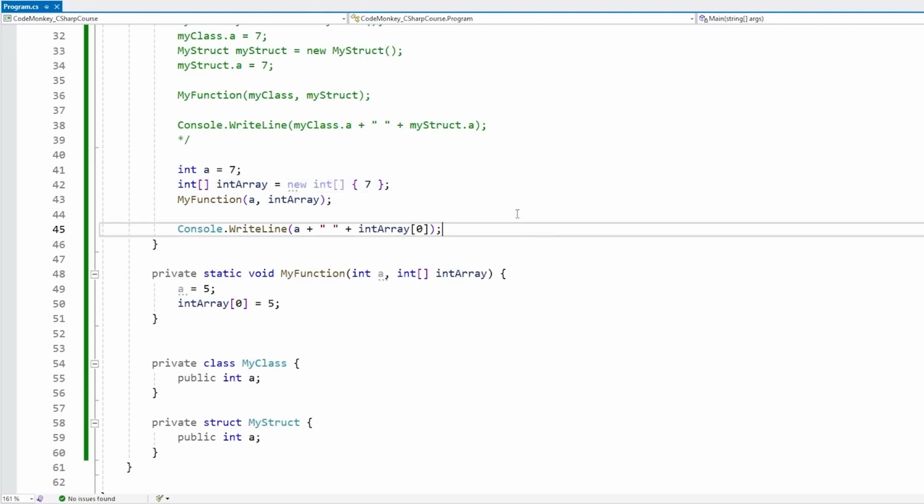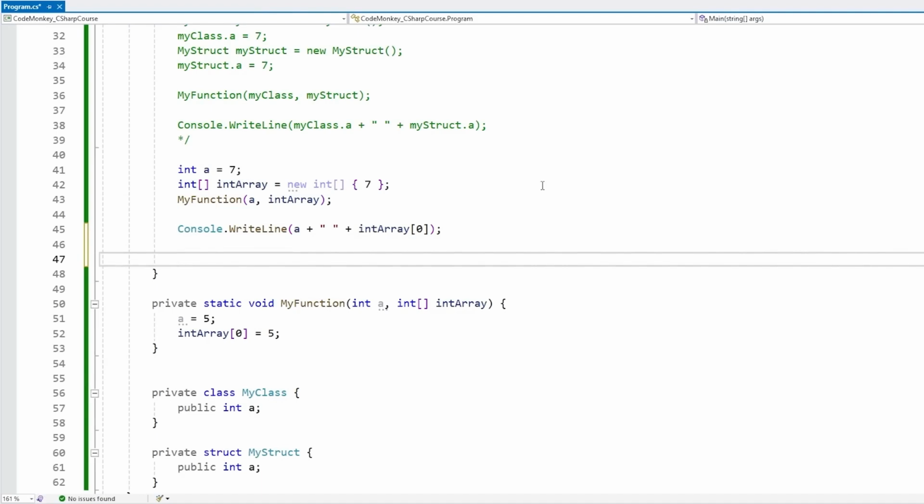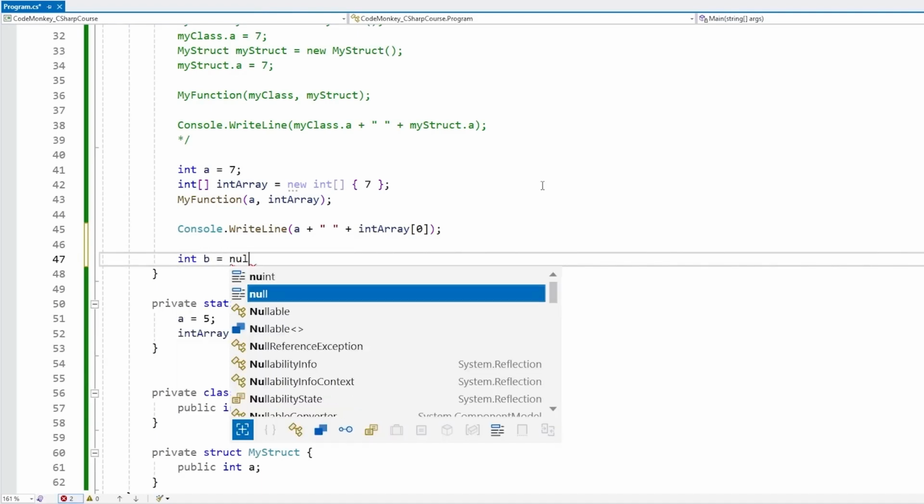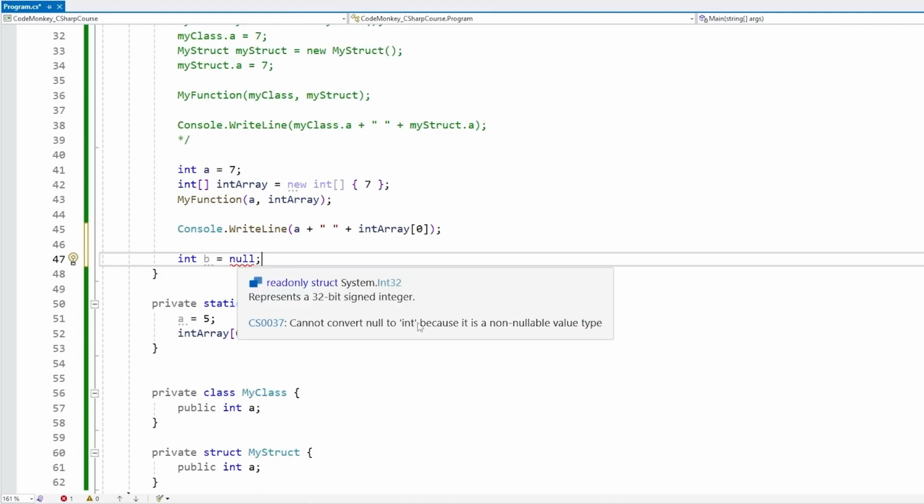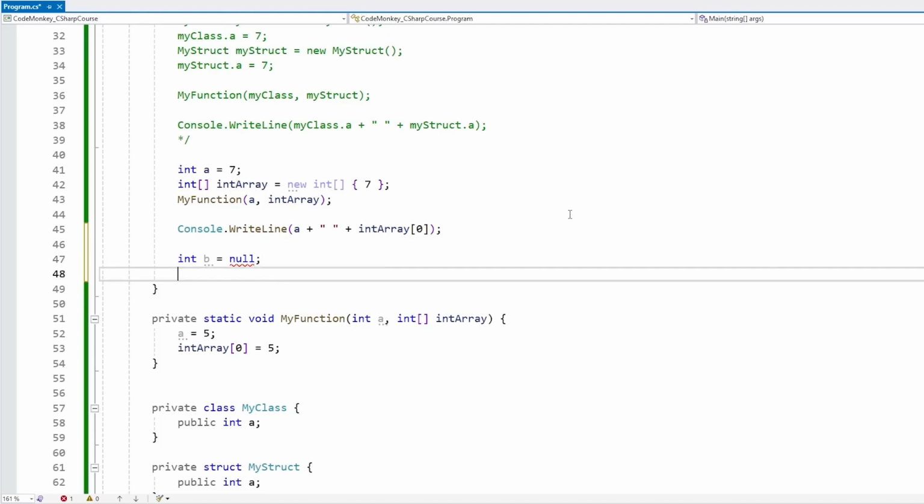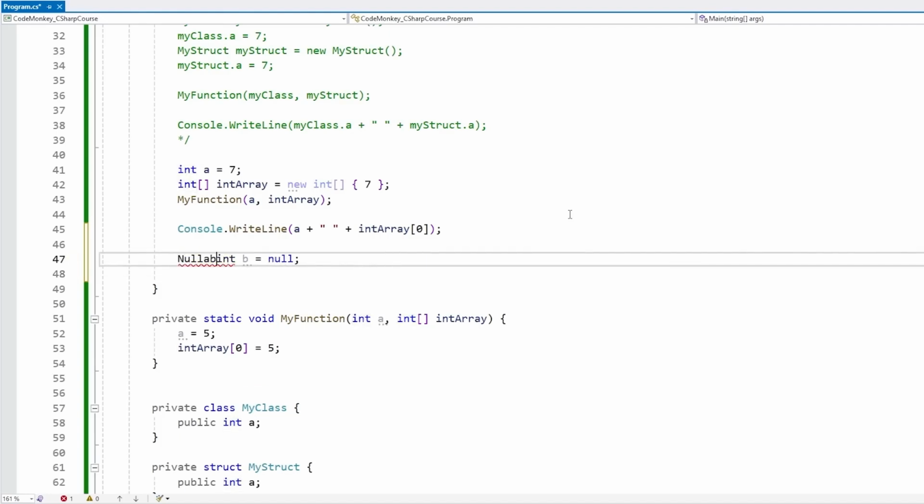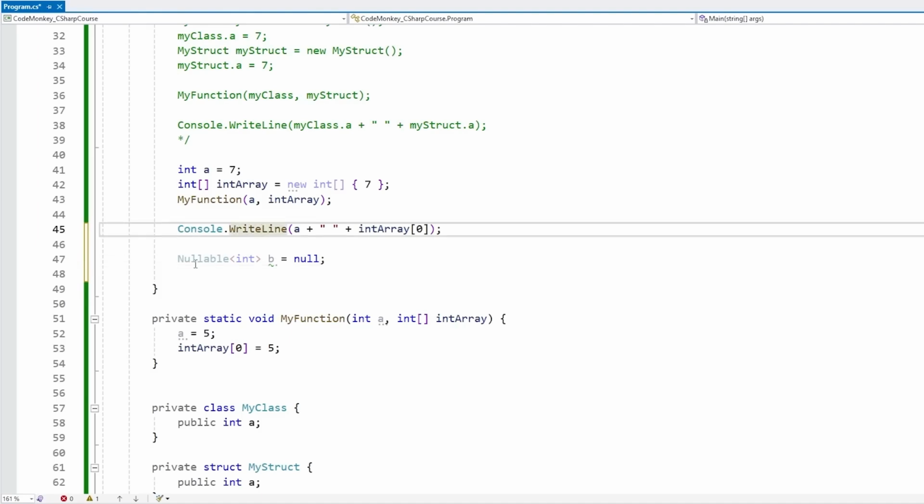And also, since we're on the topic of value types and reference types, I mentioned a while ago how value types cannot be null, so you cannot define an int b equals null. This is not possible. We have an error: cannot convert null into int because it is a non-nullable value type. However, if you really want to do this, you can. Instead, you just have to use a custom type called Nullable. With this, you can make any value type like ints, bools, floats, and so on into nulls. This is something that can sometimes be useful. I cover Nullable in detail in a lecture in the advanced section.